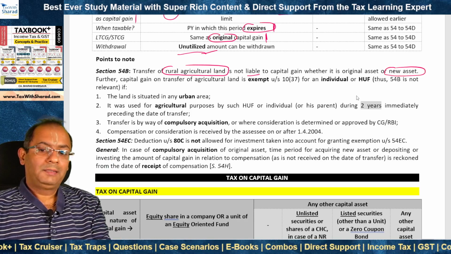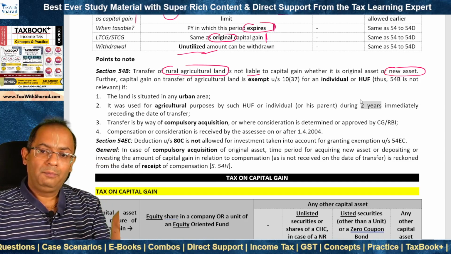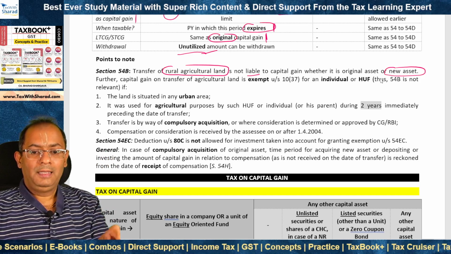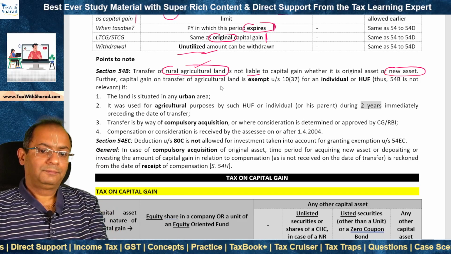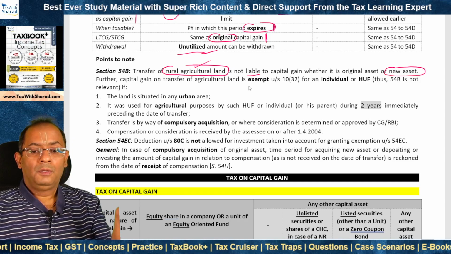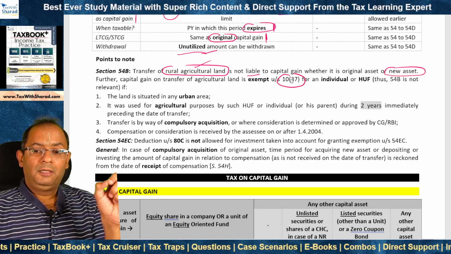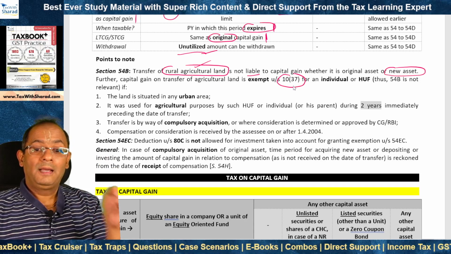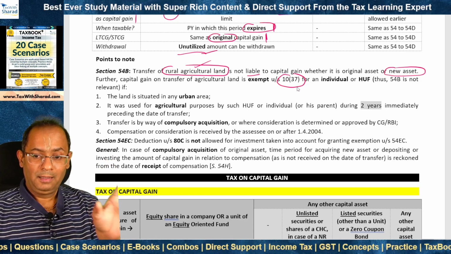Even in the case of new asset, there is a lock-in period, but even if the new asset is transferred within the lock-in period, then also no capital gain arise if that new asset is a rural agricultural land in India. This is what we need to keep in mind. What about urban agricultural land? In a case covered by section 10(37), transfer of urban agricultural land is also exempt, and therefore section 54B is not relevant in that case.